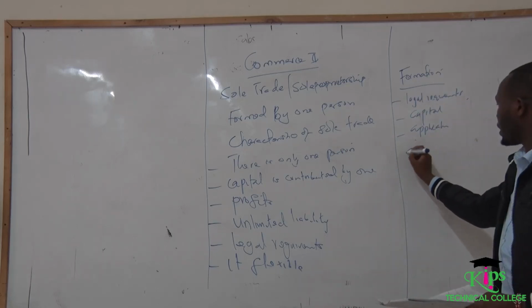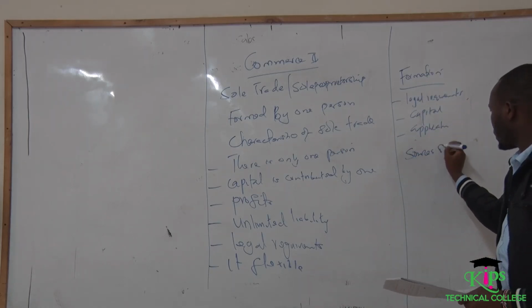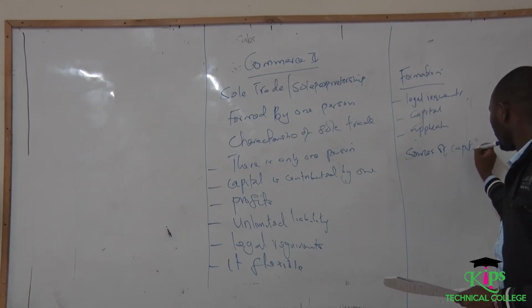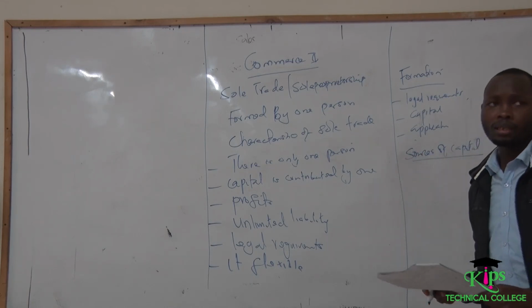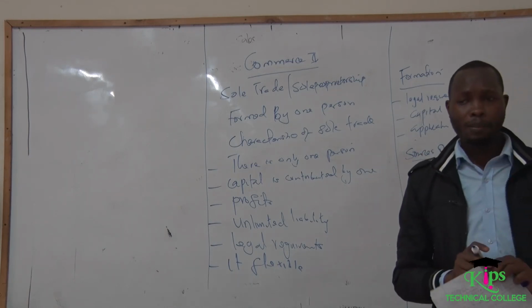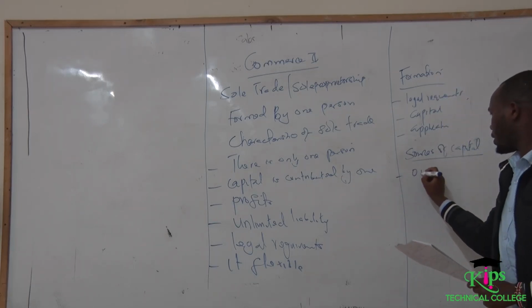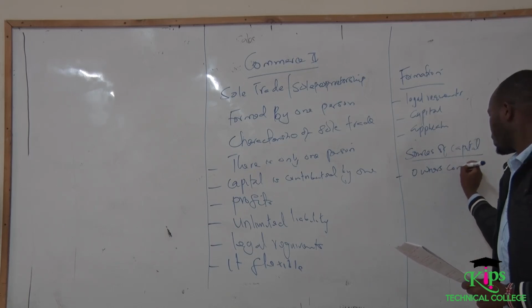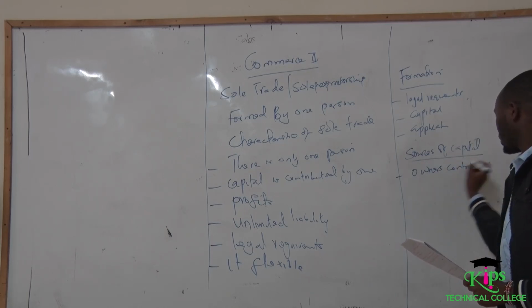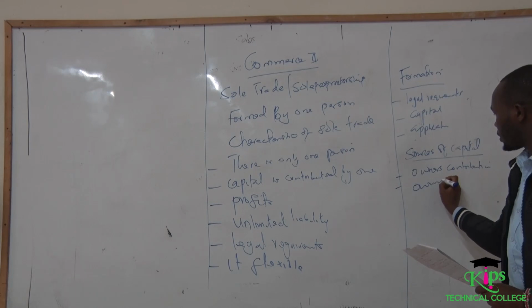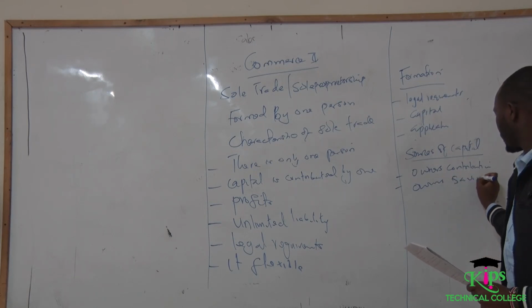Then we also need to understand the sources of capital. Like in any business, to run successfully, there must be resources to be used. The first one is the owner's contribution. Number two is the owner's savings.